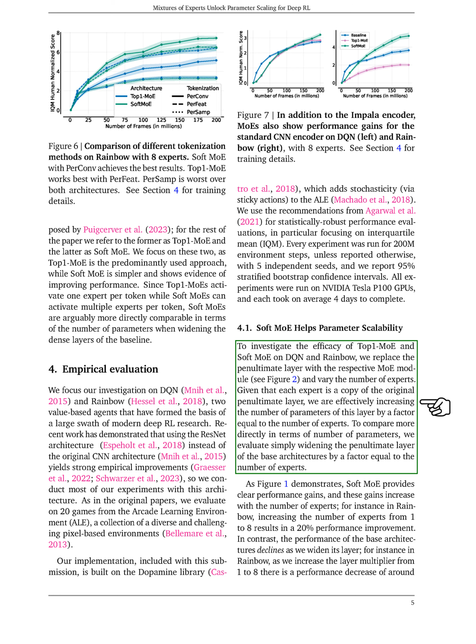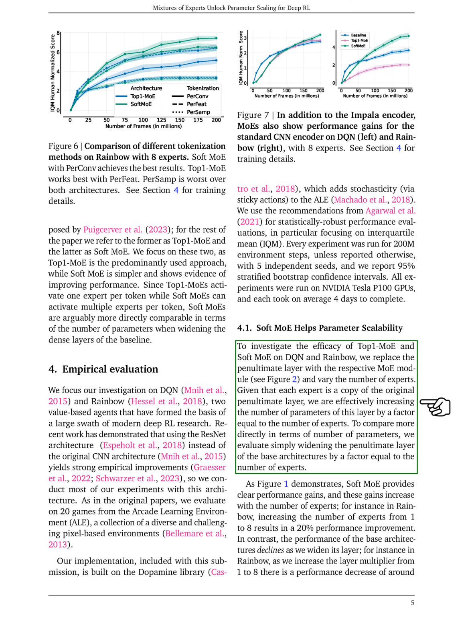Moving on to the aspect of parameter scalability, we explore the effectiveness of Top1-MoE and Soft MoE on DQN and Rainbow by integrating the respective MoE module in place of the penultimate layer and adjusting the number of experts. Since each expert is essentially a duplicate of the original penultimate layer, this modification effectively multiplies the number of parameters of this layer by the number of experts. To make a direct comparison in terms of parameter count, we also experiment with simply expanding the penultimate layer of the base architectures by a factor corresponding to the number of experts.